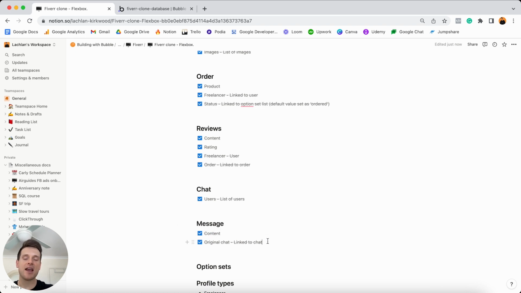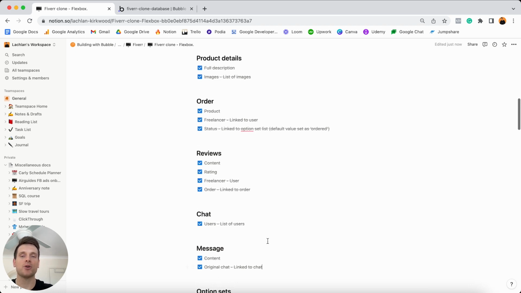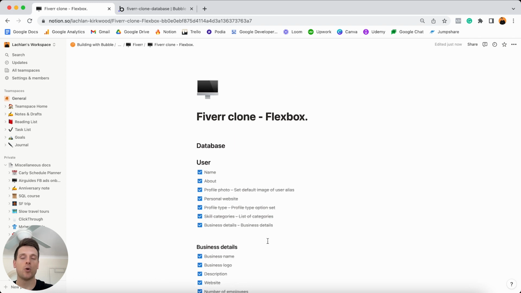Now look, that is everything we need to build out within this database. I do have to say, in comparison to some of my previous tutorials, this is a fairly large database. So please don't be overwhelmed. Not every application is this big, but there really is just so much that I want to cover within this tutorial today. So there was some additional data types I needed to create, as well as the option set list. But as you can see at this point in time, the process of creating a custom database wasn't entirely impossible. And of course, we did all of this without writing a single line of code.